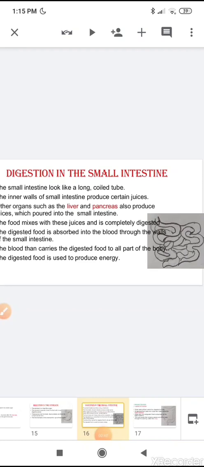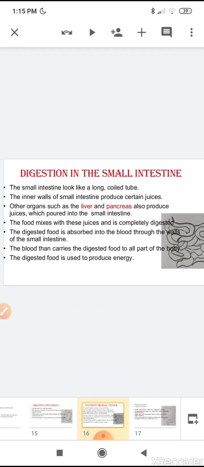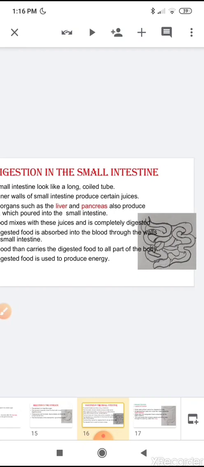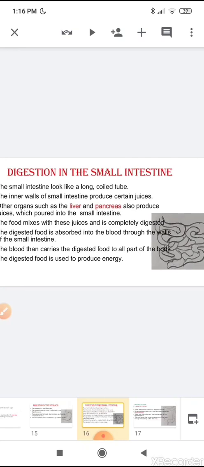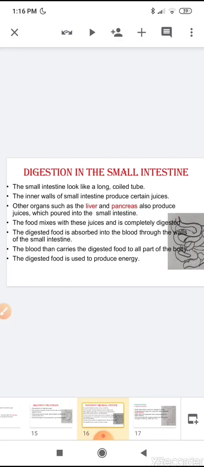So what is small intestine? Small intestines look like a long coiled tube. Here you can see it is very long, but it is coiled and it is in the form of a tube. The inner wall of the small intestine produces certain juices.